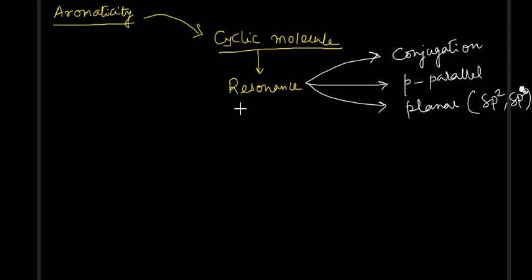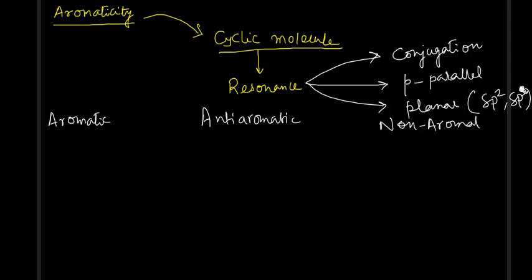Now based on this very basic knowledge, we define organic cyclic molecules into three types. One is aromatic, next one is anti-aromatic, and the third one is neither aromatic nor anti-aromatic, which we will call non-aromatic. Okay. So first of all, we are starting with very basic things.